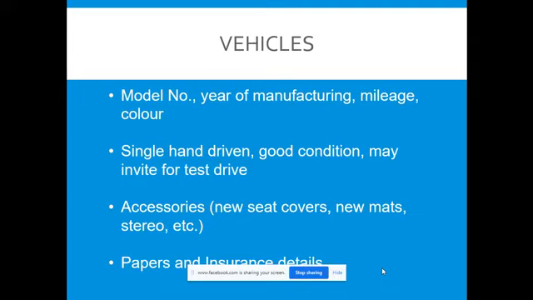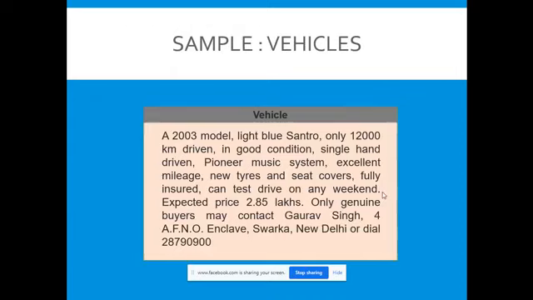So the important points are to be included, for example for vehicles: model number, year of manufacturing, mileage, color, whether it is single hand driven or not, good condition, may invite for test drive. Okay, you may say, anyone who wishes to have it today may have it. Accessories like whether seat covers are there, mats are there or not, stereo, music system, and yes, about papers, insurance details also you may give, and the price. At what price you will be selling your vehicle.